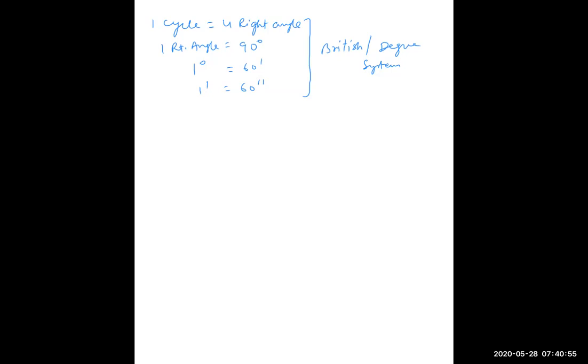So everything was a multiple of 10. So they thought, when we have to divide, why divide into 90? Divide into 100, that will be more convenient.